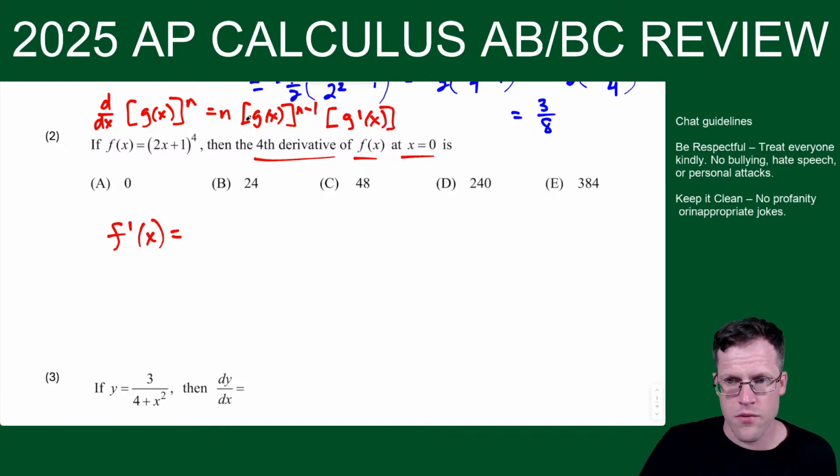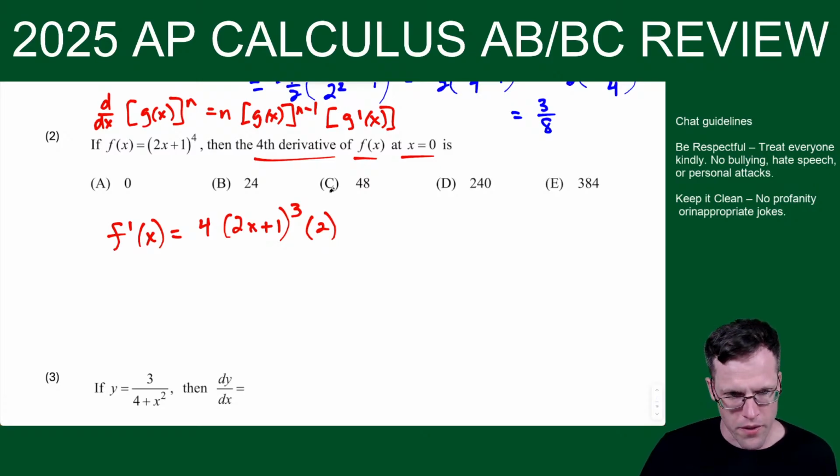So derivative of the outside, keep the inside the same, times the derivative of the inside. We go power rule first, and now to the power 3, but don't forget chain rule. Make sure you're deriving the inside. The derivative of 2x plus 1 is 2. If you forget that, you can guarantee there's going to be an answer choice waiting for you.